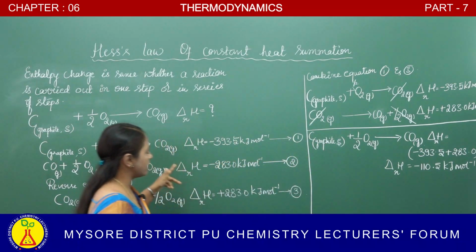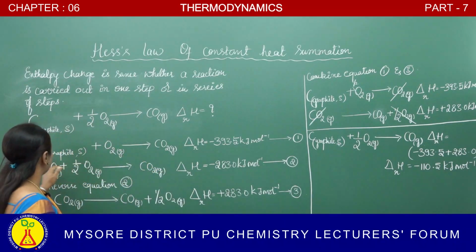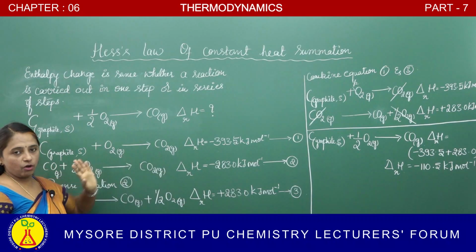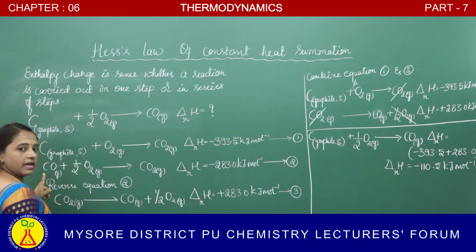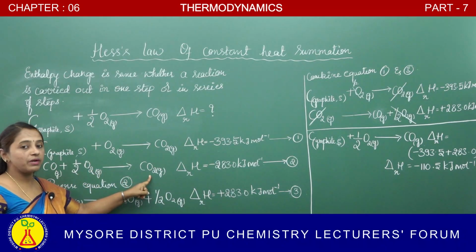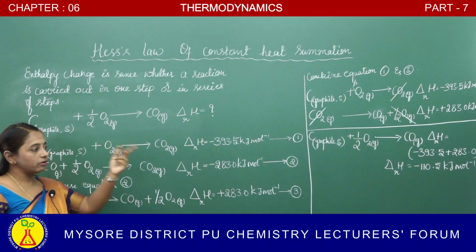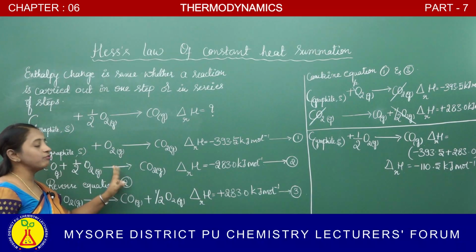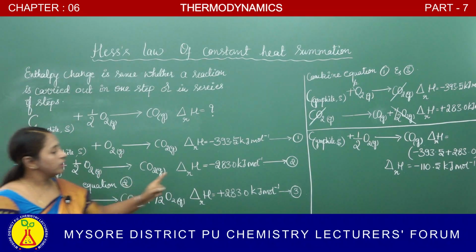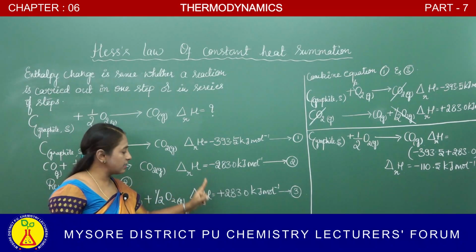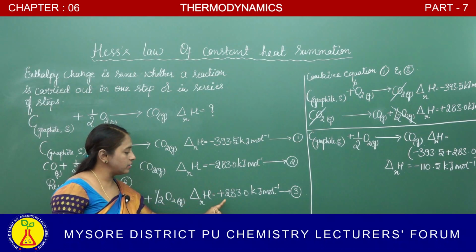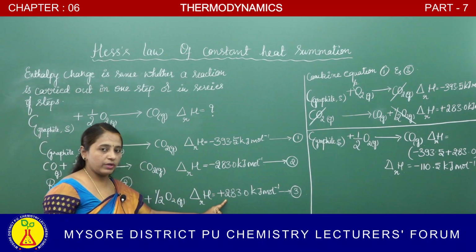So what are the two equations we have considered here? Carbon combines with oxygen give rise to carbon dioxide, and another reaction is carbon monoxide plus half O2 give rise to carbon dioxide. But in order to get the required equation, we have reversed this equation. So if you reverse this equation, that negative sign gets converted into a positive sign. We know that minus 283 changes into plus 283.